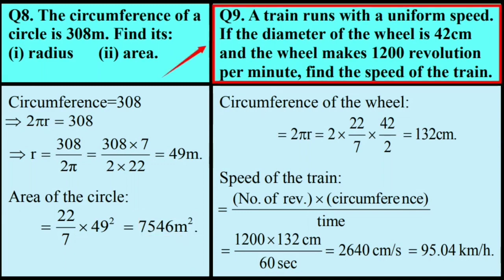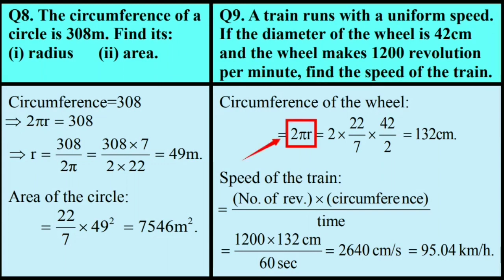Let's take another simple question on circle. The question number 9, and it is, a train runs with a uniform speed. If the diameter of the wheel is 42 centimeter and the wheel makes 1200 revolutions per minute, then find the speed of the train.